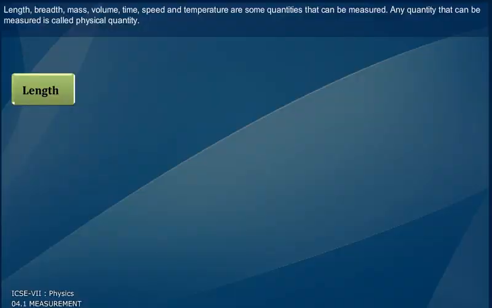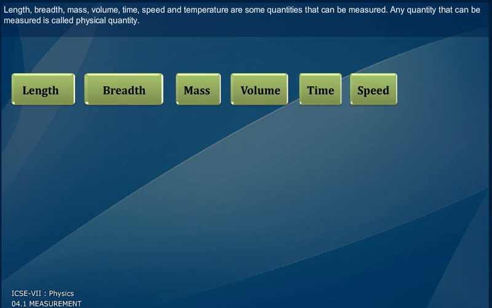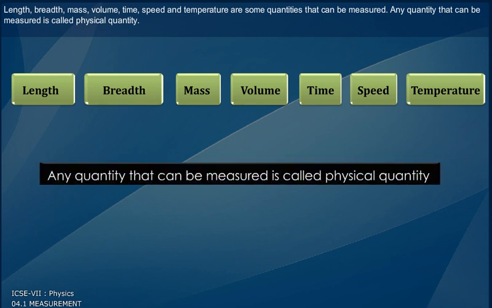Length, breadth, mass, volume, time, speed, and temperature are some quantities that can be measured. Any quantity that can be measured is called a physical quantity.